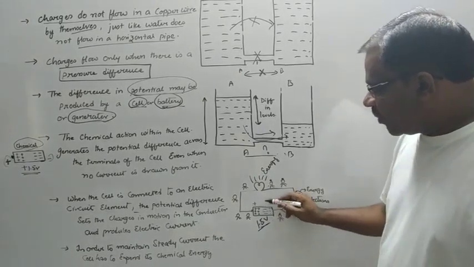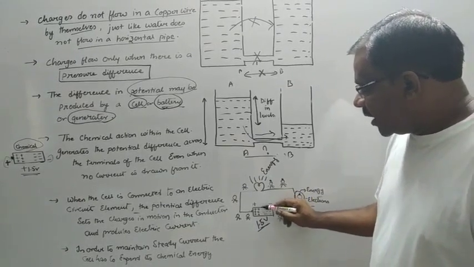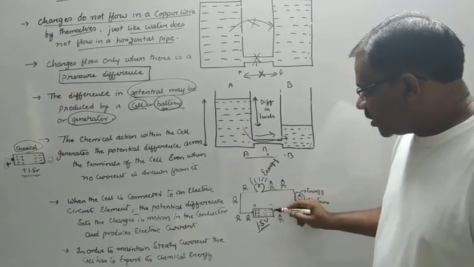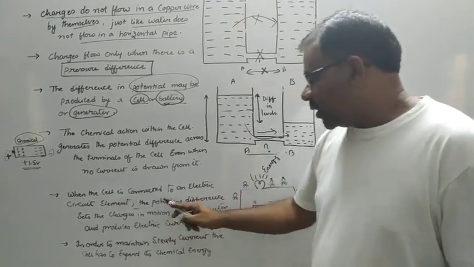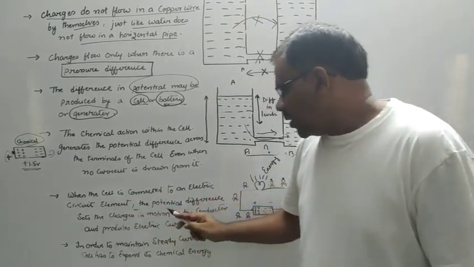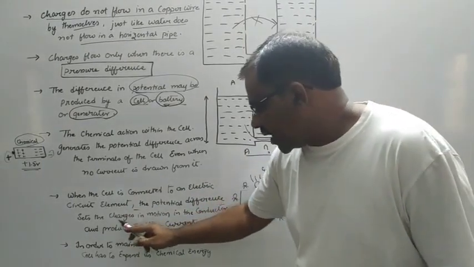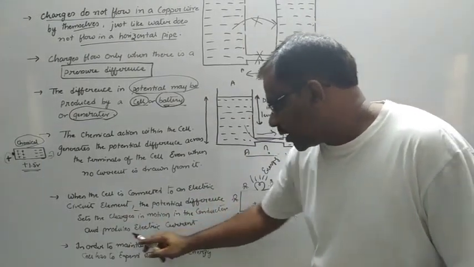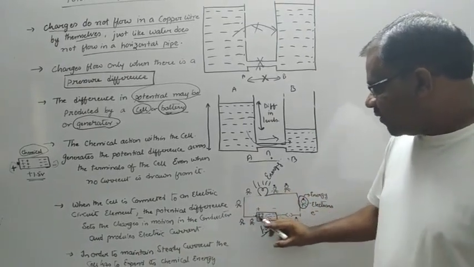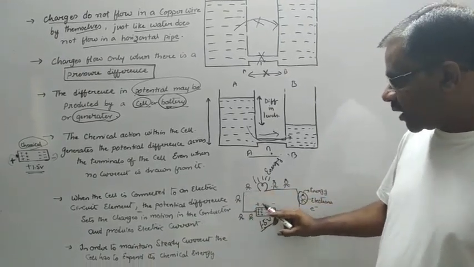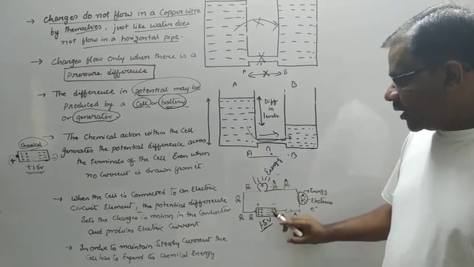That means the chemical within the cell is maintaining the potential difference between the two ends so that the charges will flow continuously. So when the cell is connected to an electric circuit element, the potential difference will set the charges in motion in the conductor and produce electric current. As we know, the continuous flow of charges with respect to time is considered as electric current. So what constitutes electric current in a circuit?